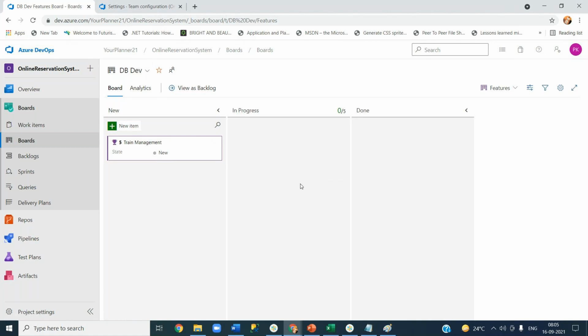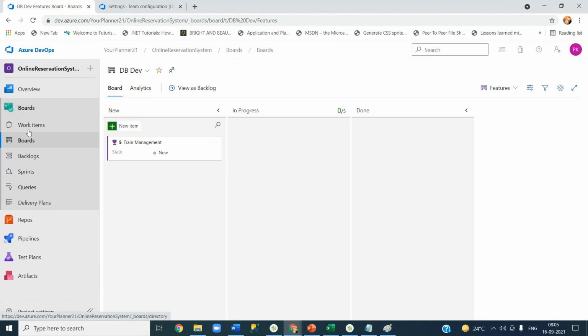He even develops database objects for the middleware team as well. Each and every team has its own area path, but some teams have to be part of many area paths. One classic example is DB dev. It doesn't matter how many teams there are, everybody is working on development, everybody needs a database. That means you should be able to see the requirements of all other teams as well. How do you do that?